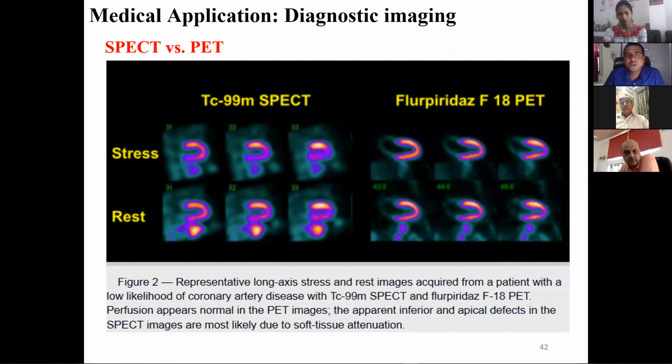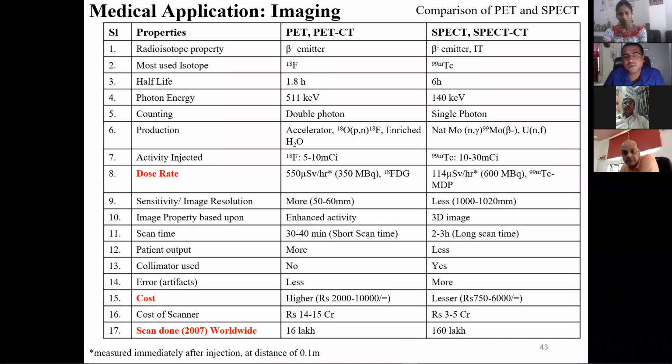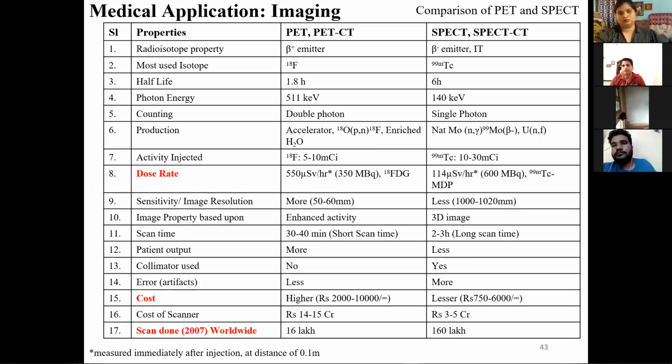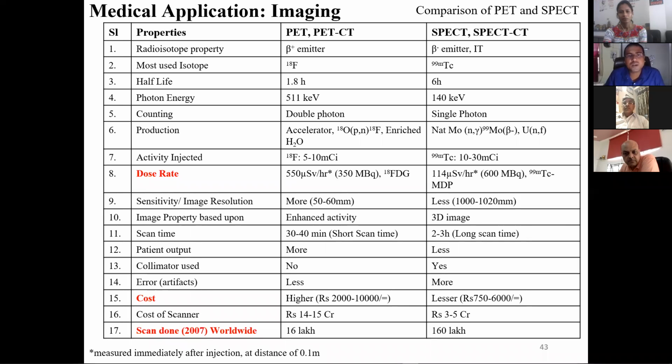So this is the overall comparison of PET and SPECT. These are very common techniques, and the usual question is which is better, which is not. The choice is not very easy, as there are a lot of things. First, we already know F18 is a beta plus emitter, and it is the most used. For SPECT, technetium 99m is used. Half-life is 1.8 hours for F18, and it is 6 hours for technetium 99m. And the photon energy, for PET, is two gamma photons.